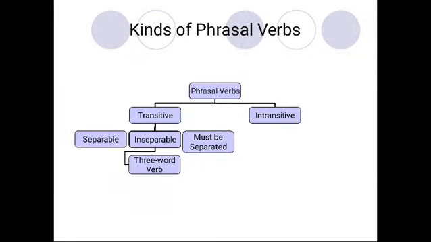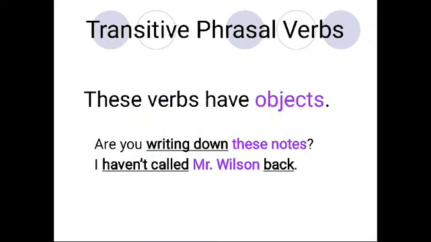Now we can see the kinds of phrasal verbs. There are two kinds of phrasal verbs, that is transitive and intransitive phrasal verbs. So transitive verbs have objects in a sentence. For example, are you writing down these notes? I haven't called Mr. Wilson back.